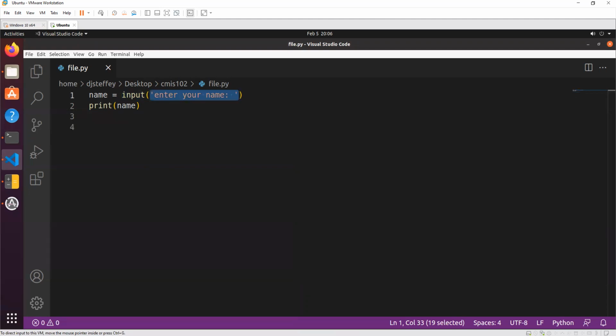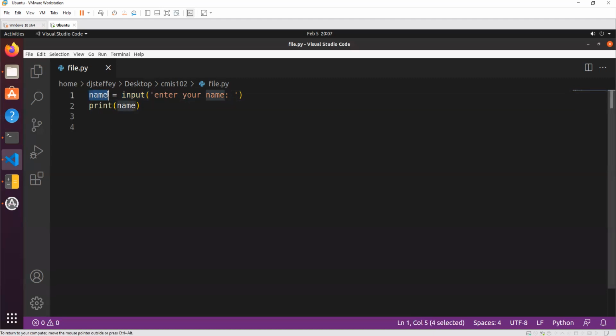So the terminology with these functions is, this is the input to the function. These are what we call the arguments. And the function has some kind of output. It produces some answer. Not every time, it depends on which specific function it is. But in the example of input, what does it give back to us? It gives back to us whatever we typed in, right?